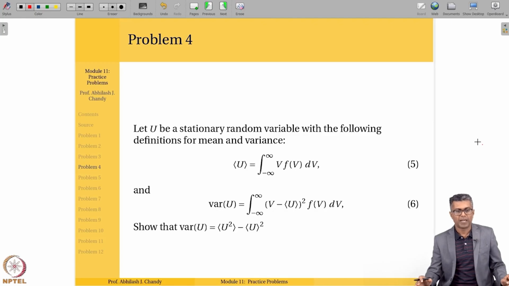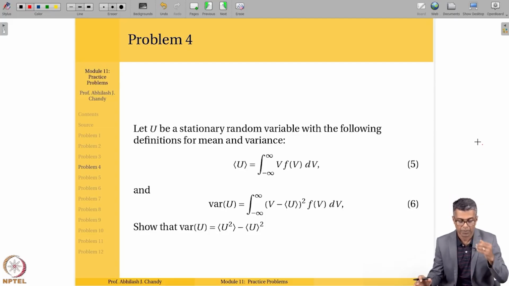Problem number 4. Let U be a stationary random variable with the following definitions for mean and variance. So we already knew this. This is the standard definition for the mean and variance using the probability density function. So the U mean is minus infinity to infinity v times f of v dv, and the variance is minus infinity to infinity v minus U mean, the whole squared, multiplied by f of v dv. So what you have to show is that the variance of U is U squared mean minus U mean squared.